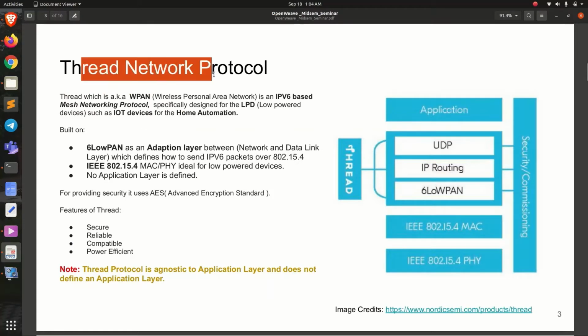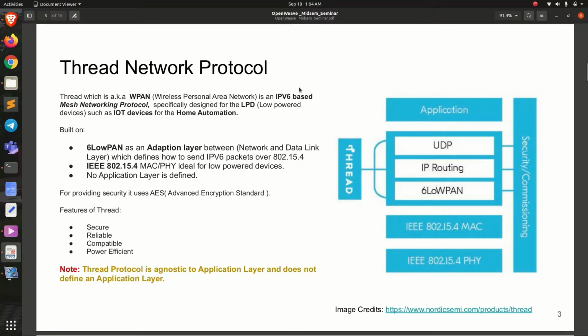Before discussing the Thread protocol, it's worth mentioning that IoT has acquired significance in many fields like industrial, manufacturing, healthcare, retail, etc. And one of the fields where IoT is becoming very popular is home automation, where IoT devices are installed in small buildings and homes, which provide recommendation and monitoring services by communicating with each other in the network.